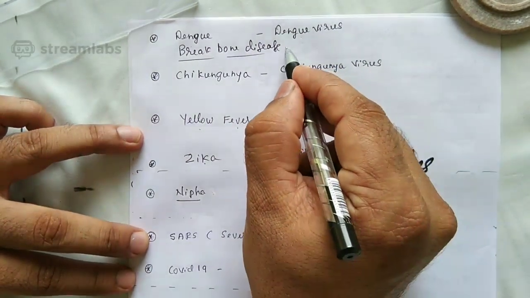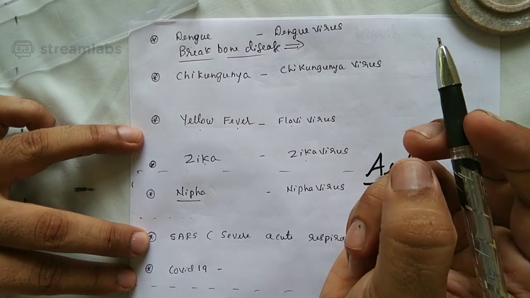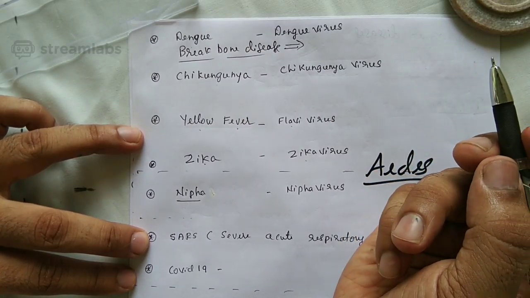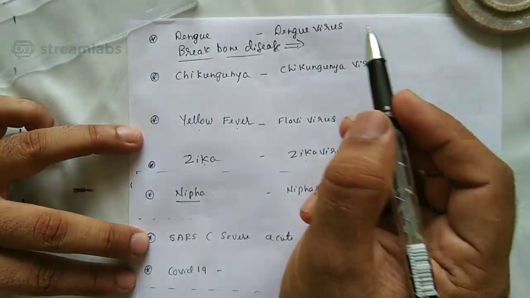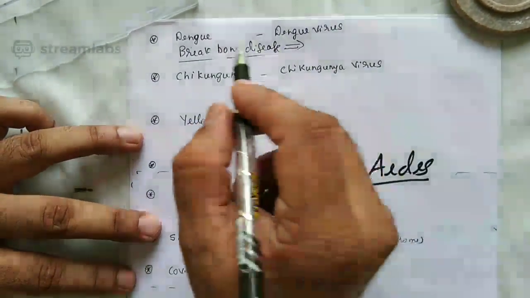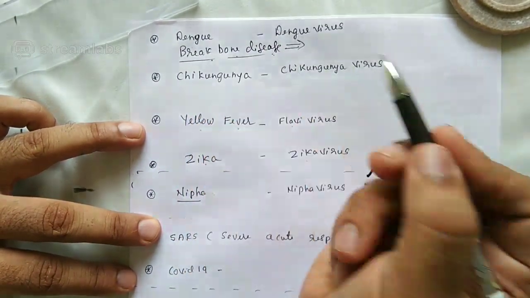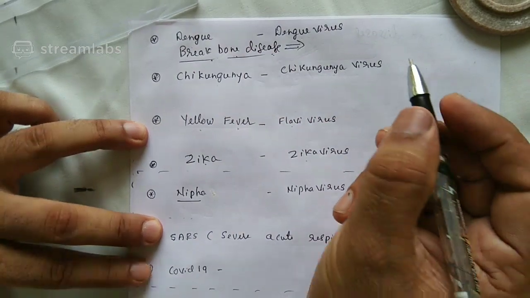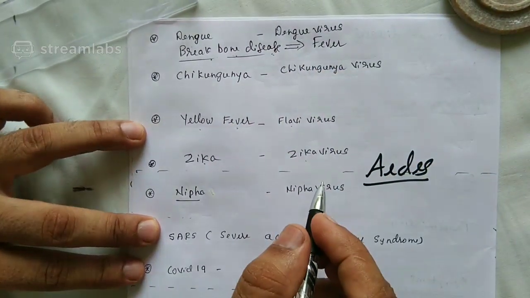The person who gets dengue will feel that his bone is going to be broken. Means he has a severe joint pain. Severe body ache will be there in the case of dengue. So it's called break bone disease or break bone fever. Why fever? Because he will be feverish. So one point is over regarding dengue.